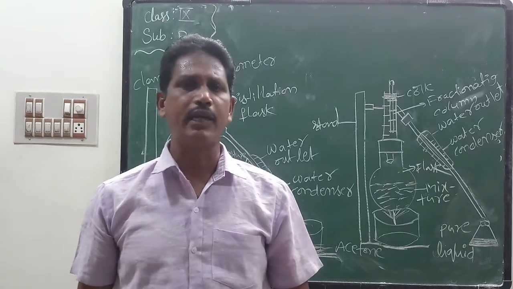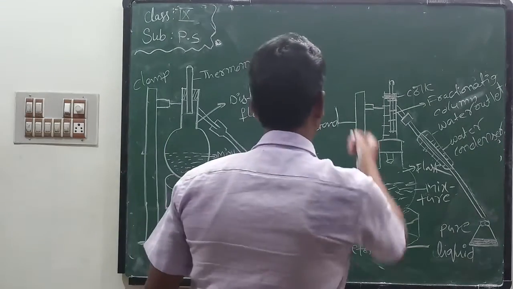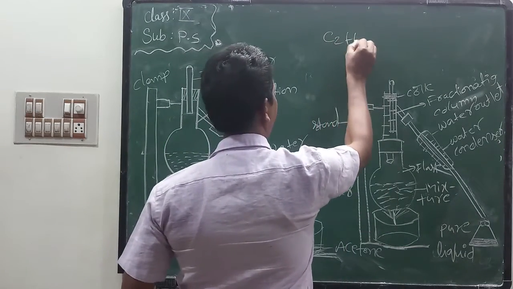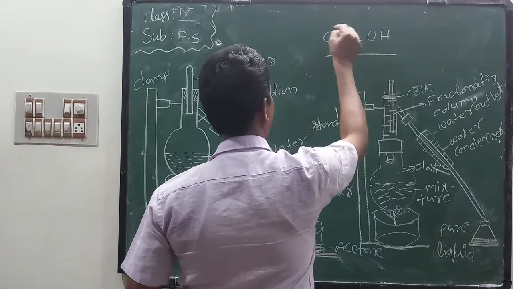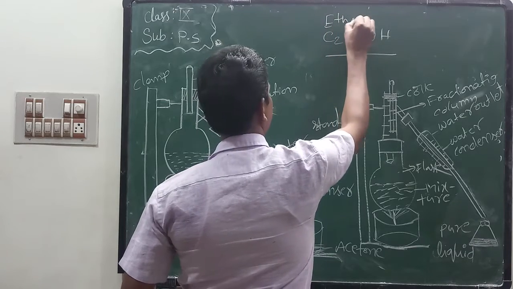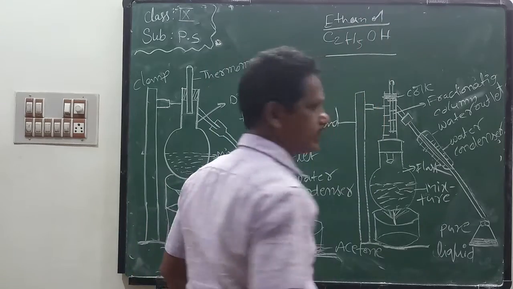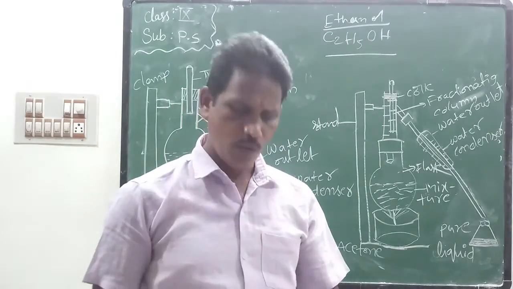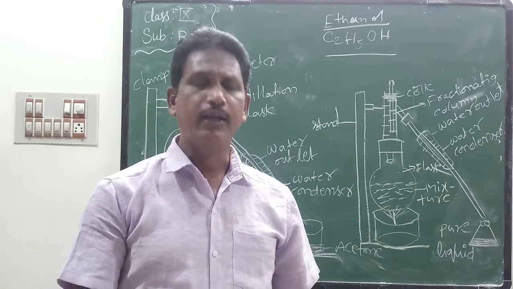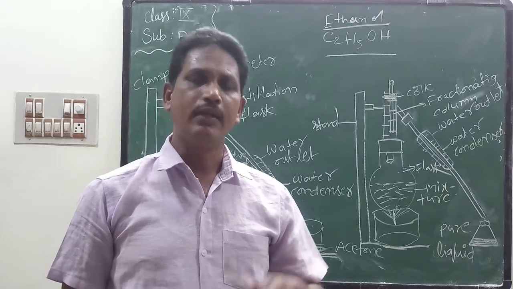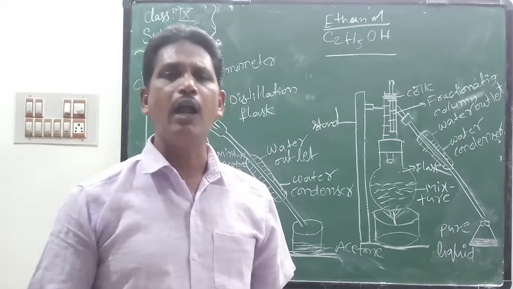Water and ethanol. The formula of ethanol is C2H5OH. Water and ethanol form a homogeneous mixture; they are examples of miscible liquids, because they mix in all proportions.